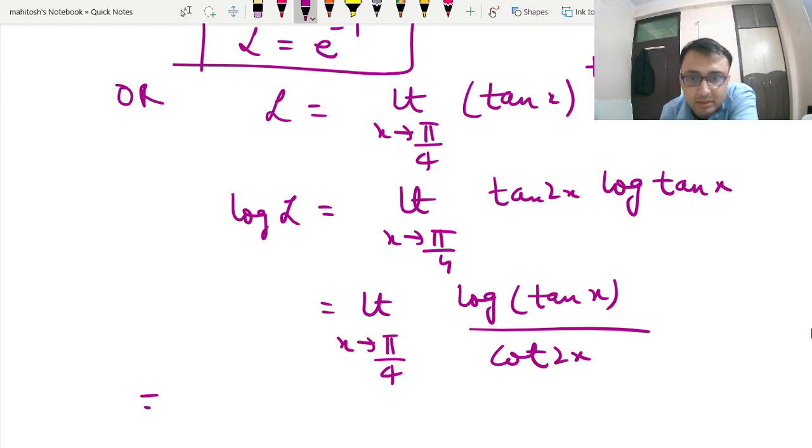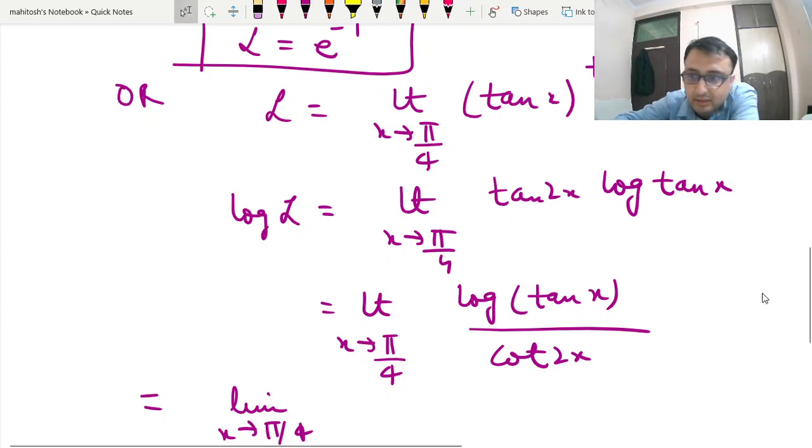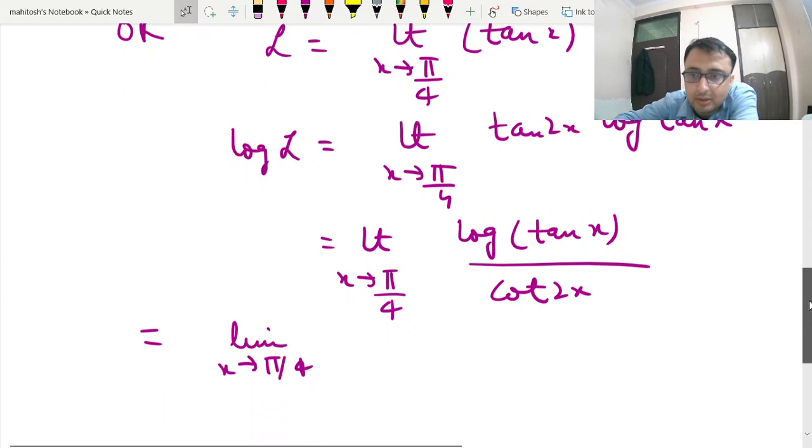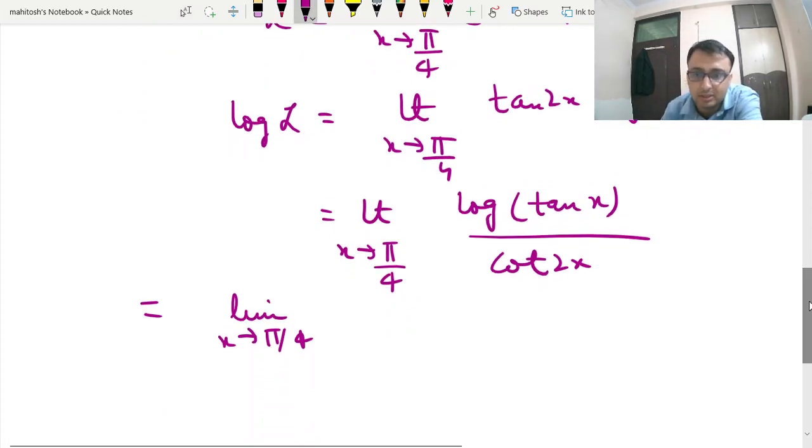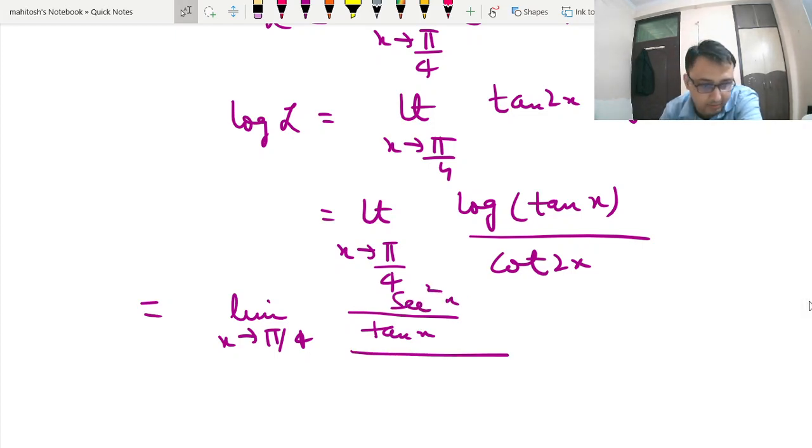So this can be written as limit x tends to pi by 4, and this is 0 by 0 form, so we can differentiate this. So this is nothing but your tan x sec square x upon minus of 2 cos square 2x.